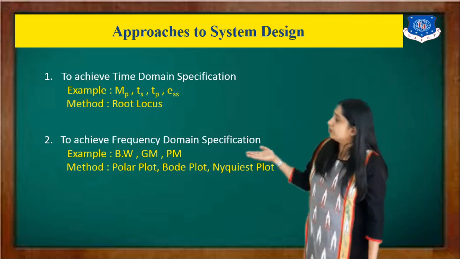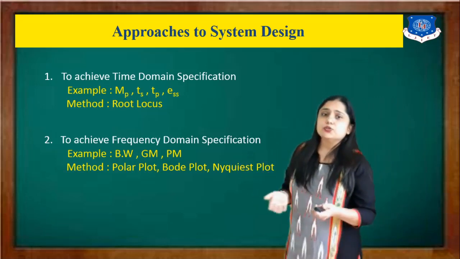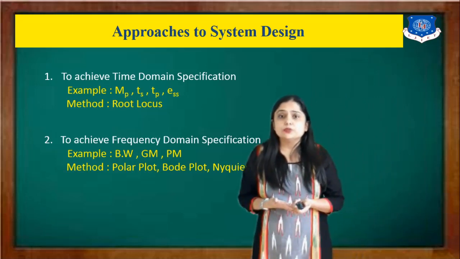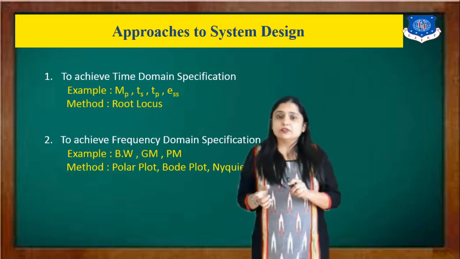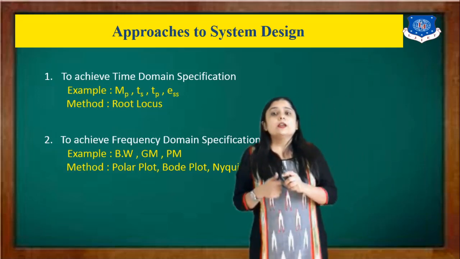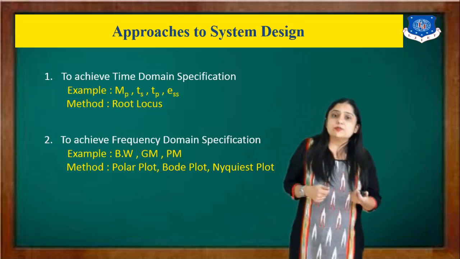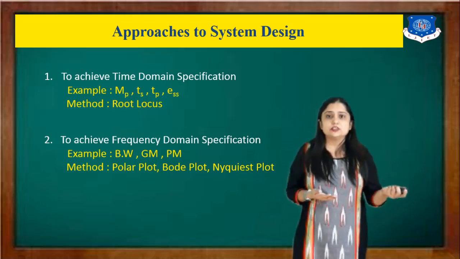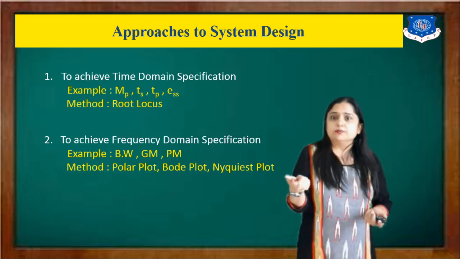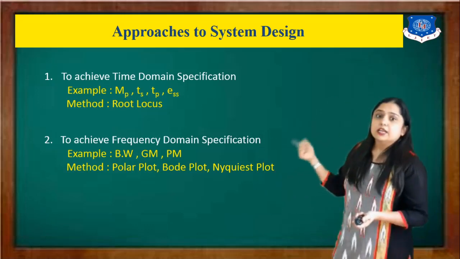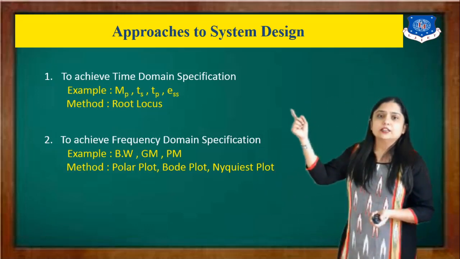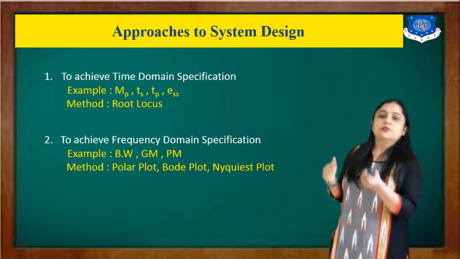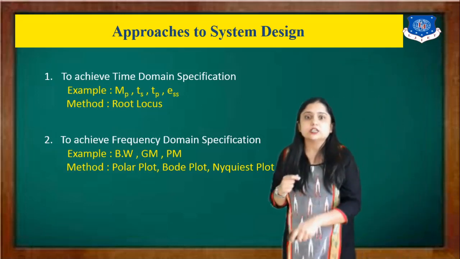In this kind of question, one system is given to you, and there is one statement written: to achieve, or to require, a phase margin of 60 degrees, 70 degrees, design a suitable compensator. While you read the term phase margin, immediately you can identify that this question is from the frequency domain specification.